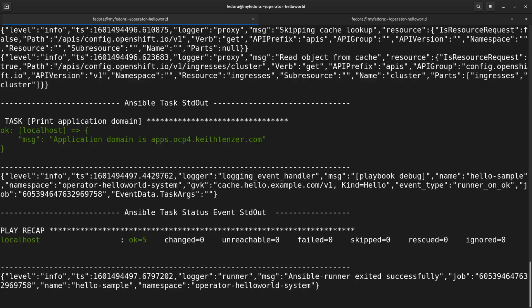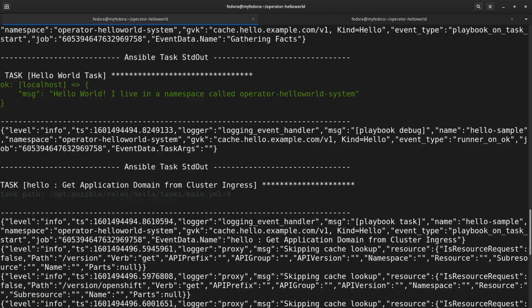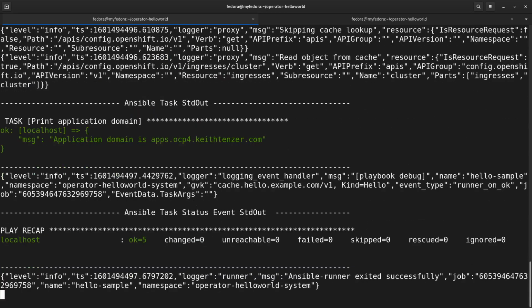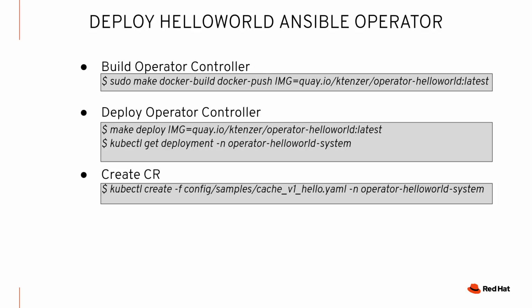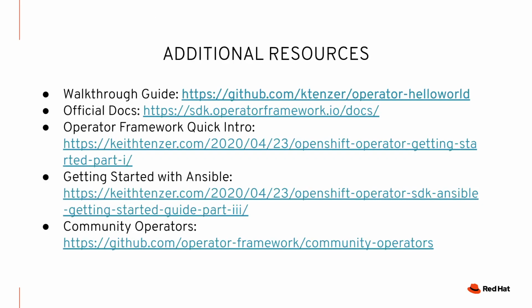And here you see the logs, again, the output that we expect. And again, our operator is running in this project. Everything worked, and we completed our deployment. That concludes the demo. So I hope you enjoyed that and got a real feel for how this works.